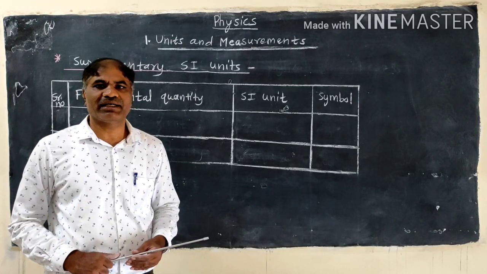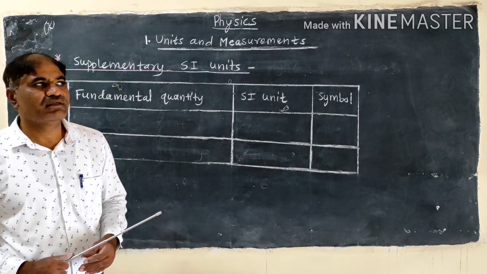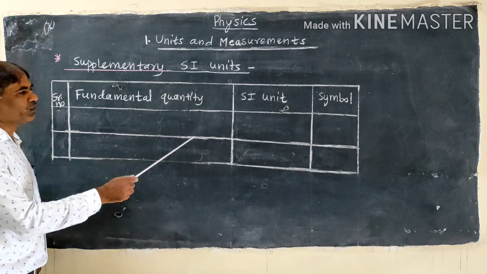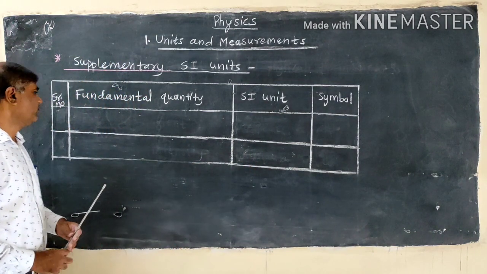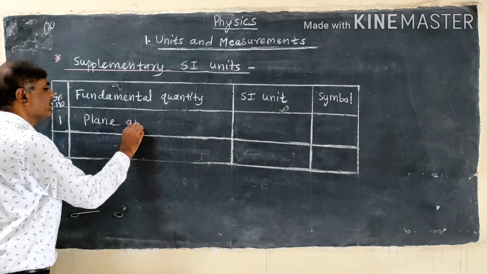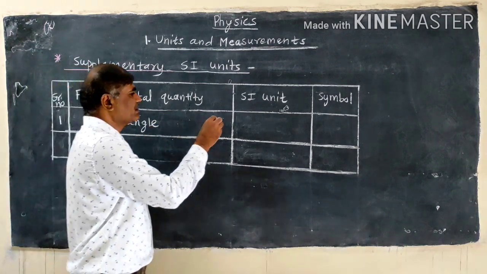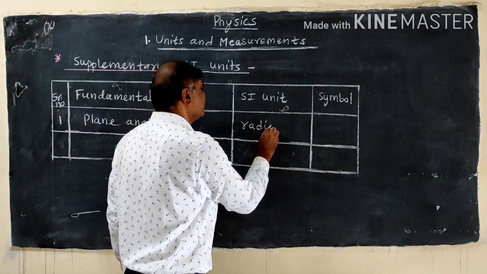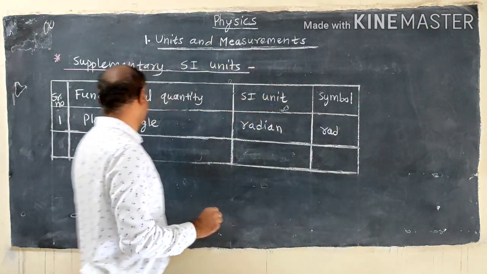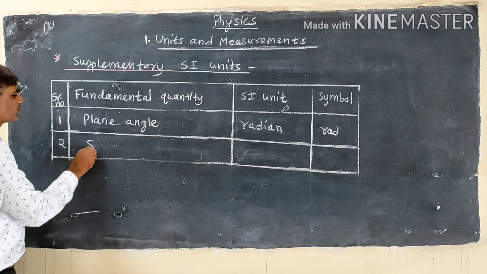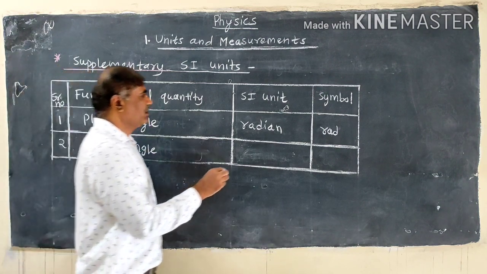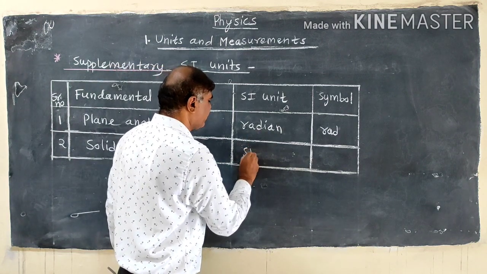In addition to 7 fundamental units, there are 2 more supplementary SI units. So here serial number, quantity, SI unit, and symbol. So number 1, plane angle. Plane angle, SI unit radian. Its symbol is rad. Number 2, solid angle. Solid angle, its SI unit steradian.